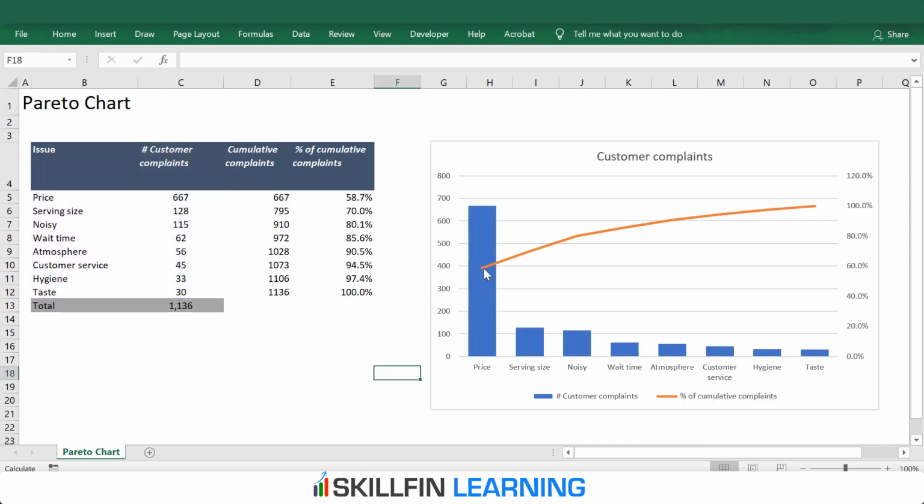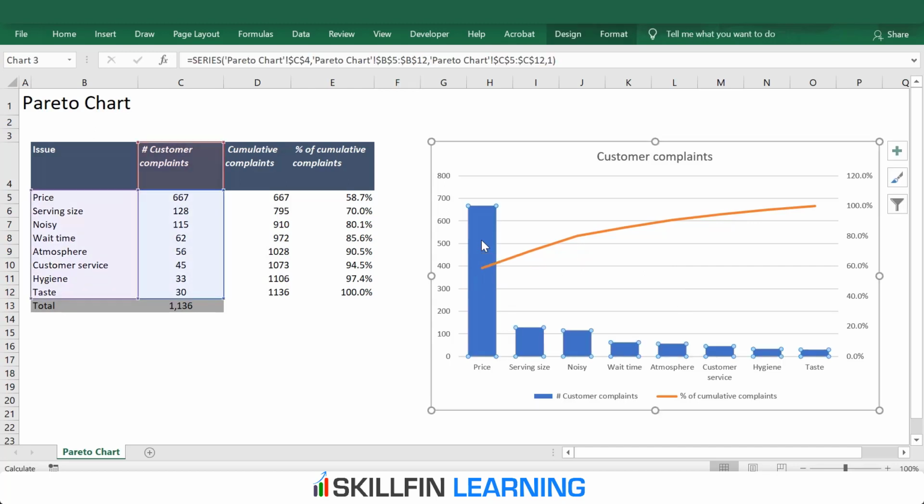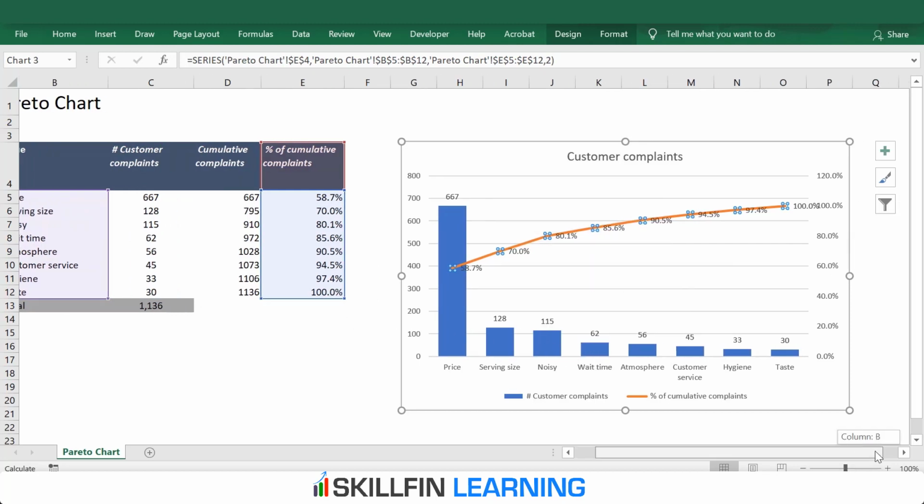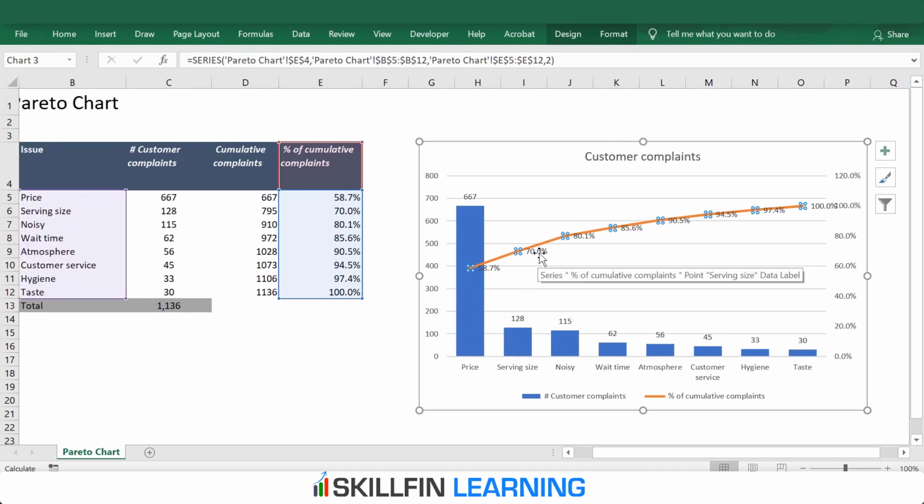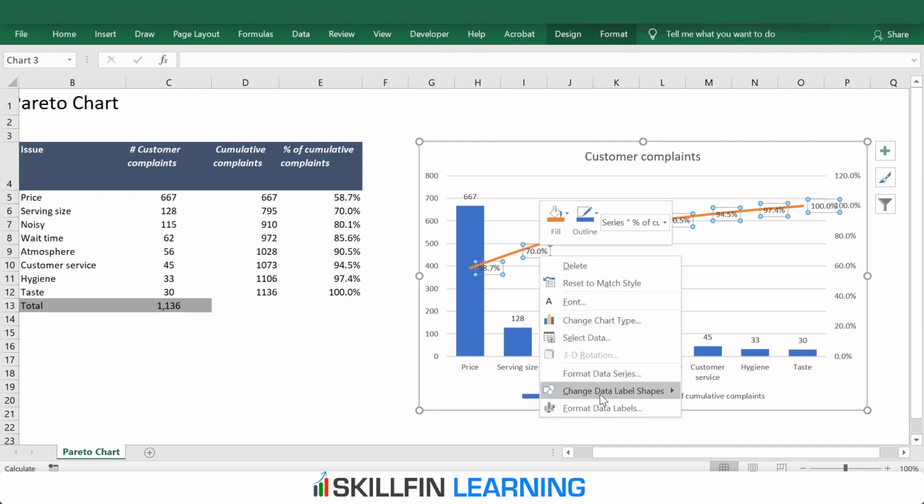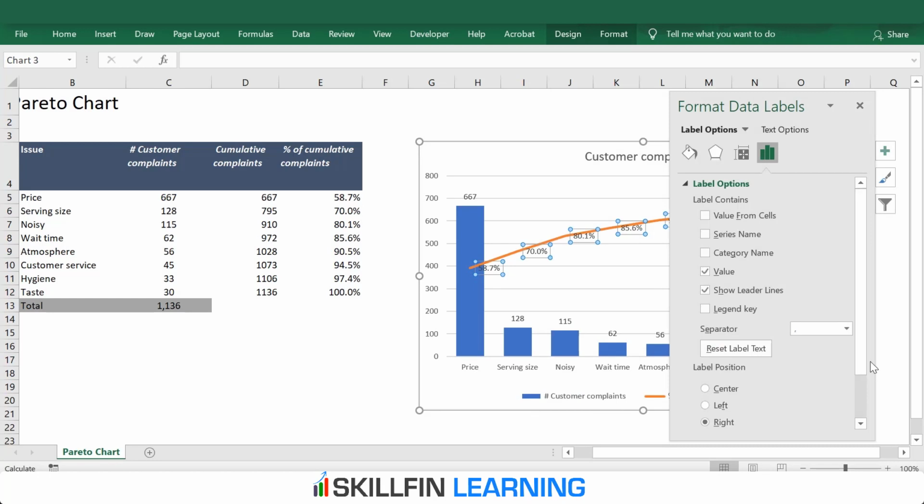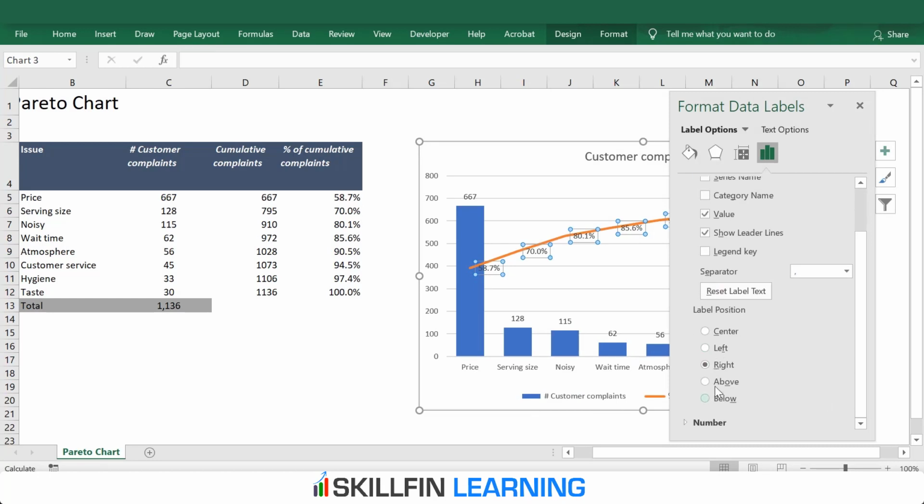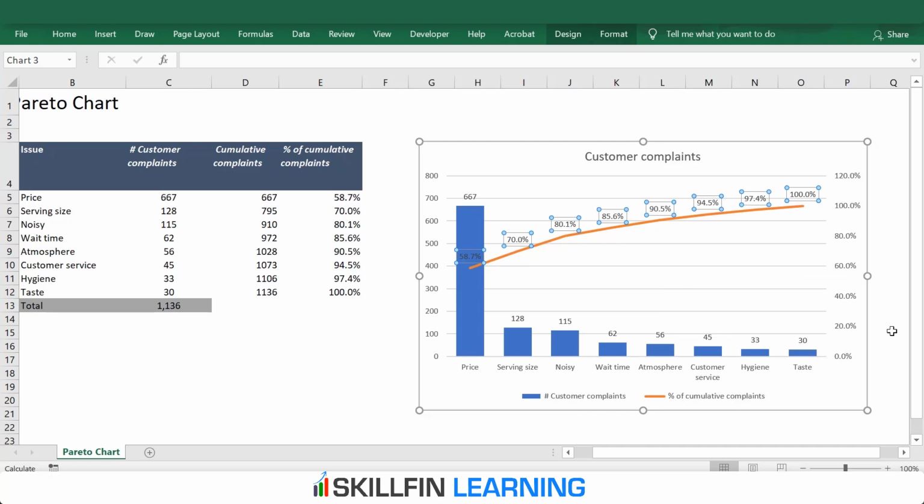Now, if you want to add the data labels, click on the bars and then right click and select Add Data Labels. Similarly, if you want the data labels on the line, click on the line and then Add Data Label. So we have the data labels on the line. This looks a bit cluttered, so we'll change the formatting a bit. So right click on the data label and then select Format Data Label. In the label position, it is on the right, so we can select above or below. So I'll select above. Okay, so this looks better.